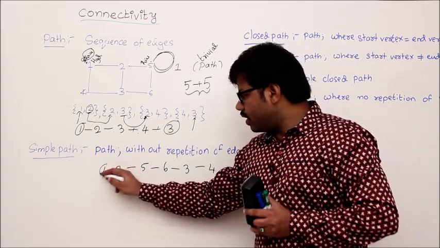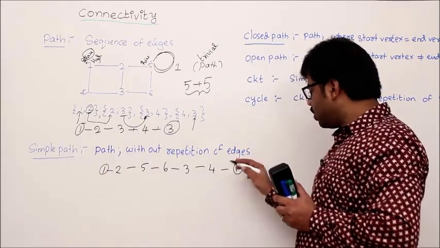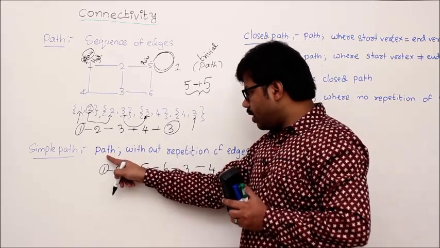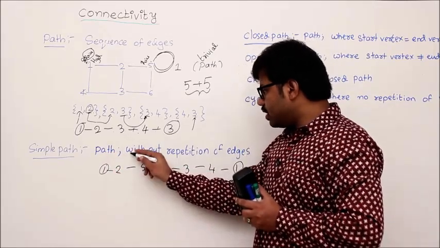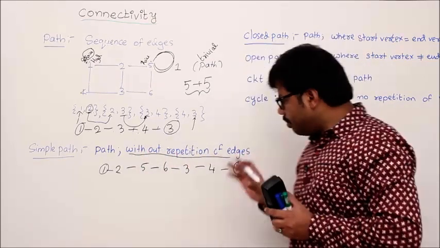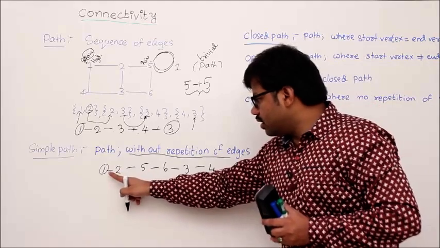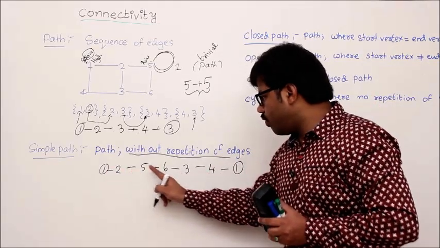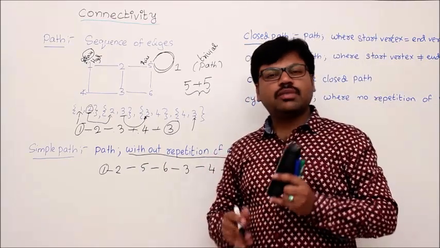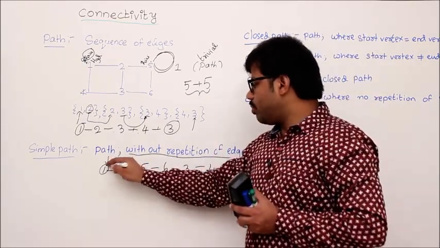So here the starting vertex is equal to the ending vertex. So what? The question is whether it is a path. The definition says that we should not have repetition of edges. Are we repeating edges is the question. This is the 1 to 2 edge, 2 to 5, 5 to 6, 6 to 3, 3 to 4, 4 to 1. No repetition of edges. Some students say, sir, you are repeating here.